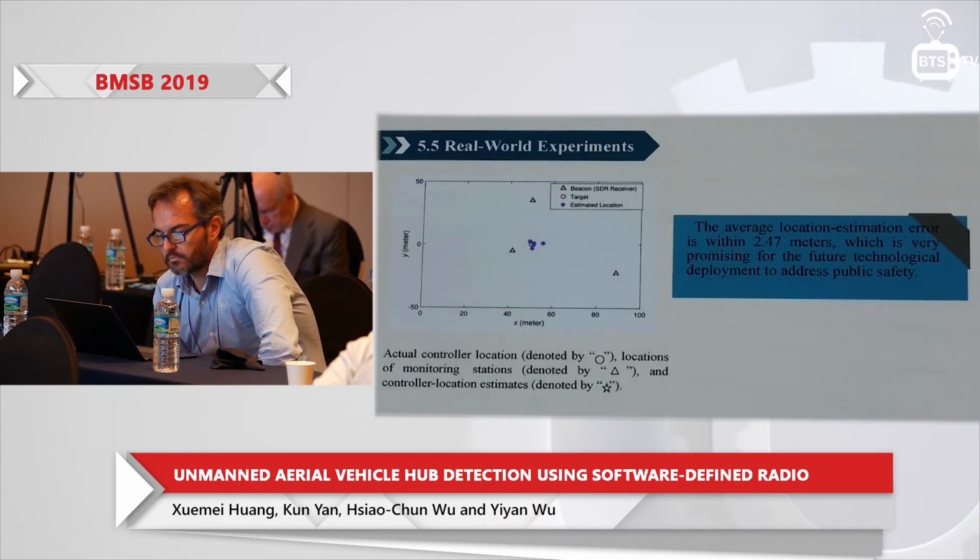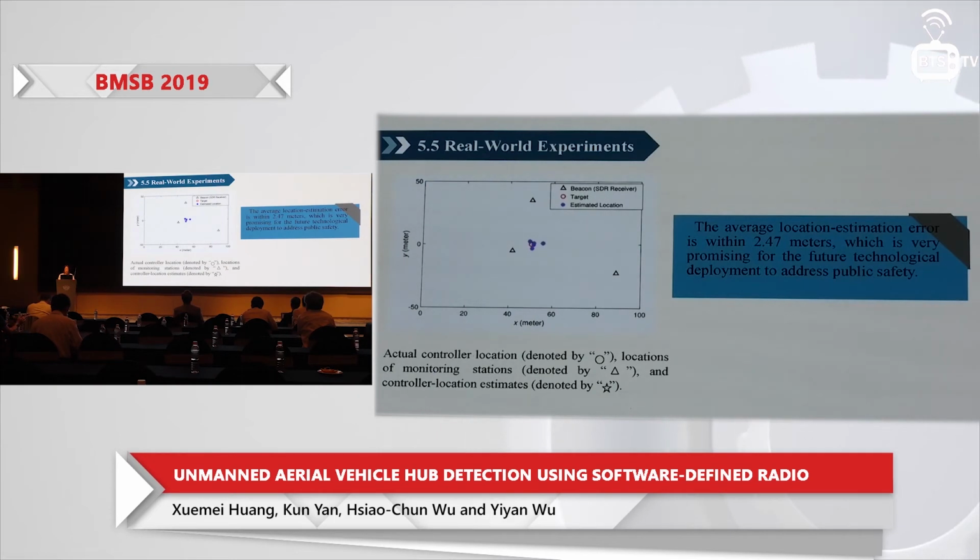The last figure shows the estimated position and the actual position of the remote control location. The three triangles are the 3 monitoring stations. The red circle is the actual control location, and the blue stars are the control location estimates. Here we find 5 estimated locations. And the average error of those locations is within 2.47 meters, which is very promising for future technical deployment to address public safety. Okay, it's a short talk.